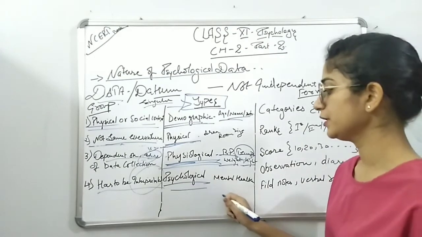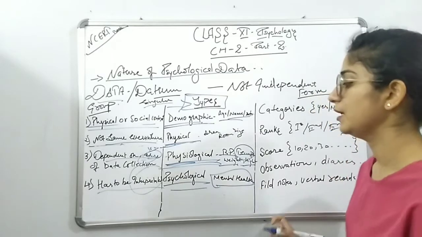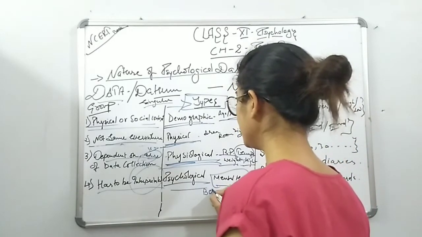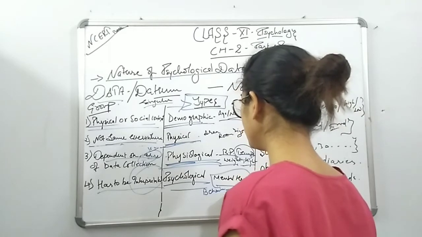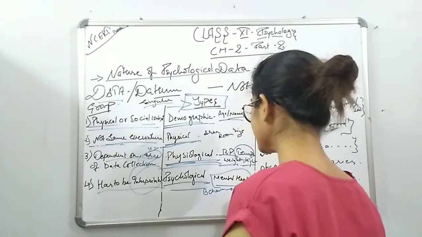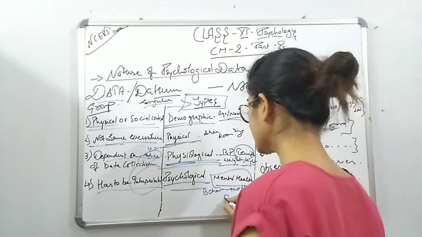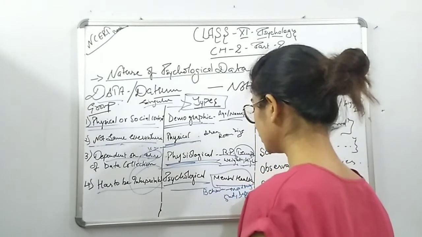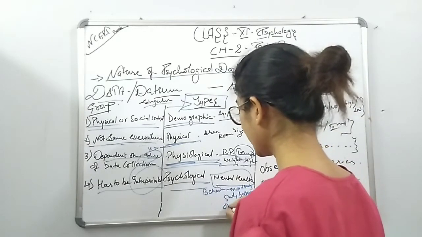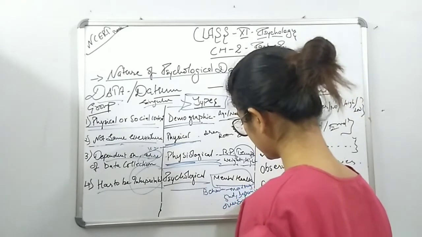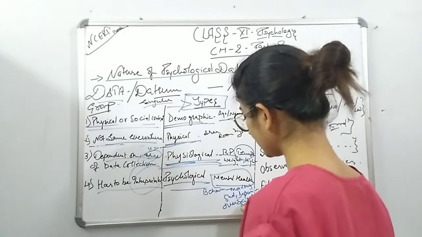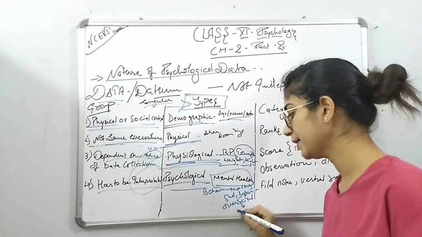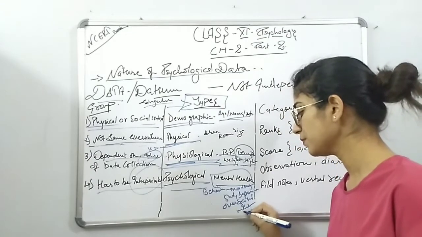Then psychological, it is related to mental health: how is your behavior, your mood, do you have mood swings, or are you sad, depressed, or overexcited. Have you ever had any mental disorder or mental problem?